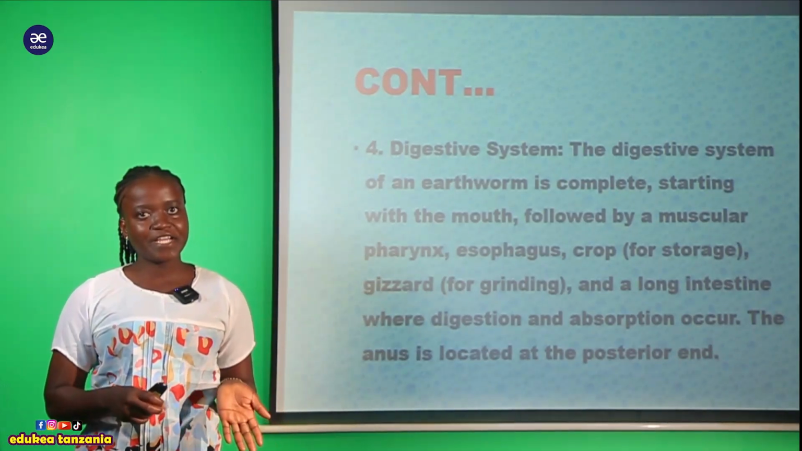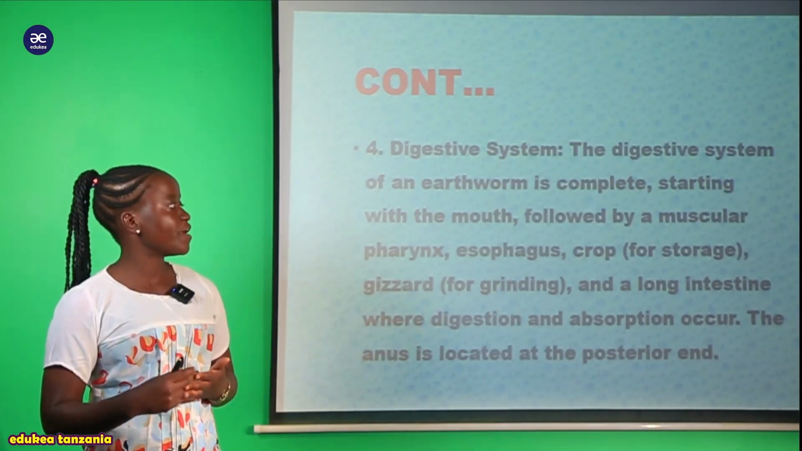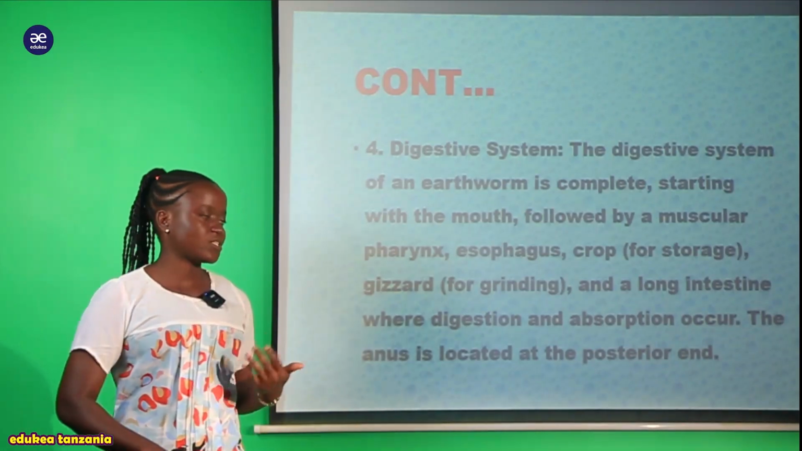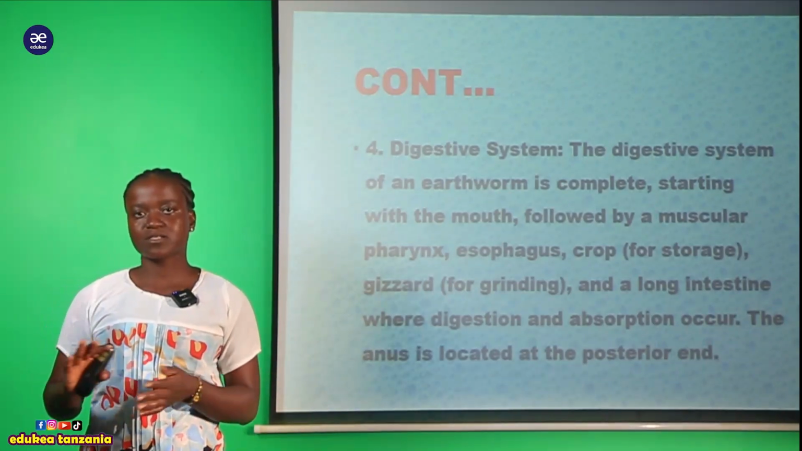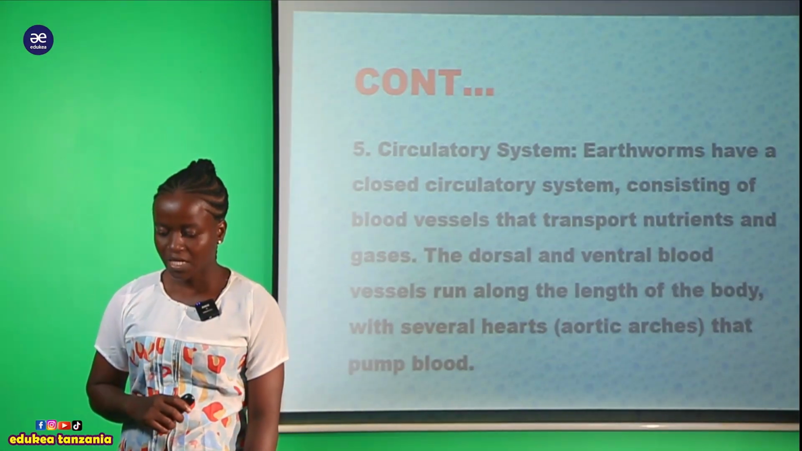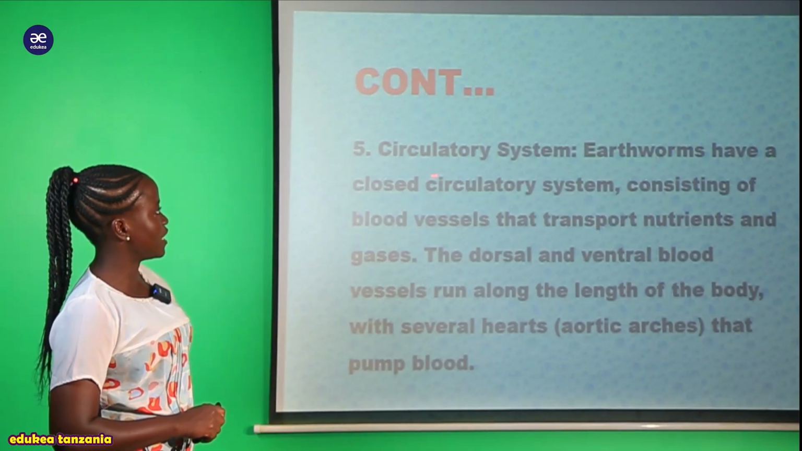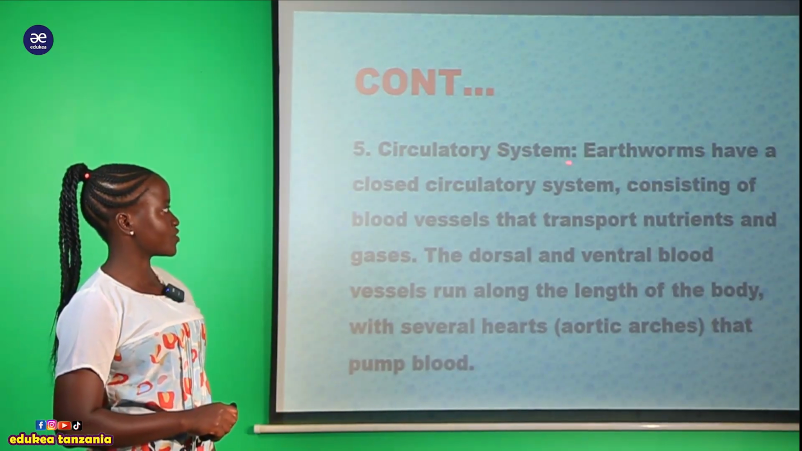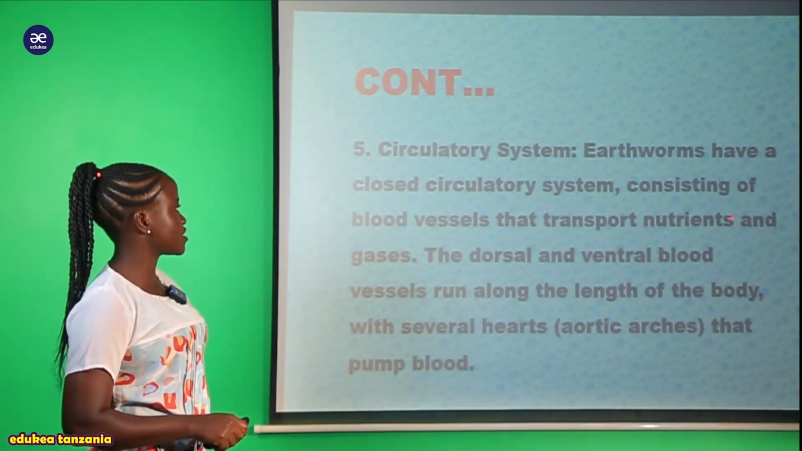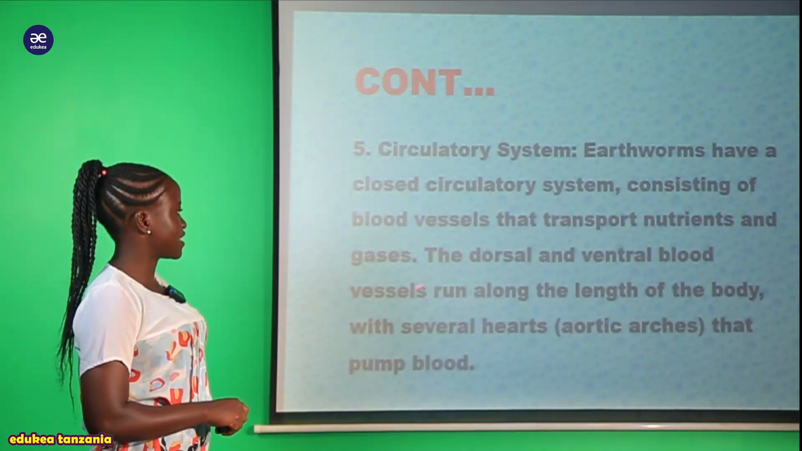Kwa hiyo hawa organism wanakuwa na complete digestive system. Imeanzia kwenye mdomo, kwenye mouth mpaka kupata hii structure ya mwisho kabisa inaitwa the anus. Ndipo ambapo sasa wanaweza wakatoa different kinds of waste from the body. Apart from that, also they have another structure which help them for circulation, circulatory system. So earthworms have a closed circulatory system consisting of blood vessels that transport nutrients and the gases.